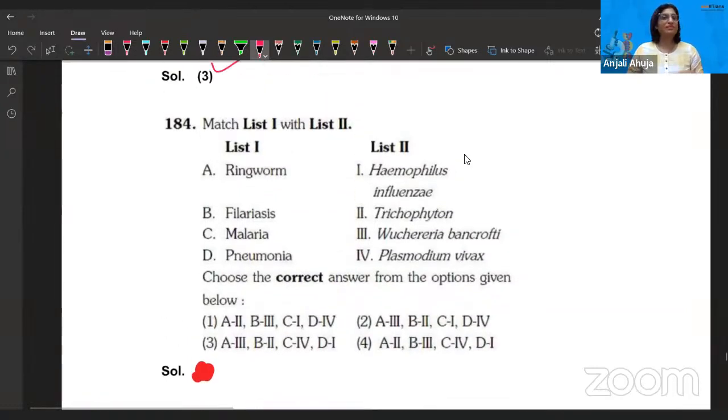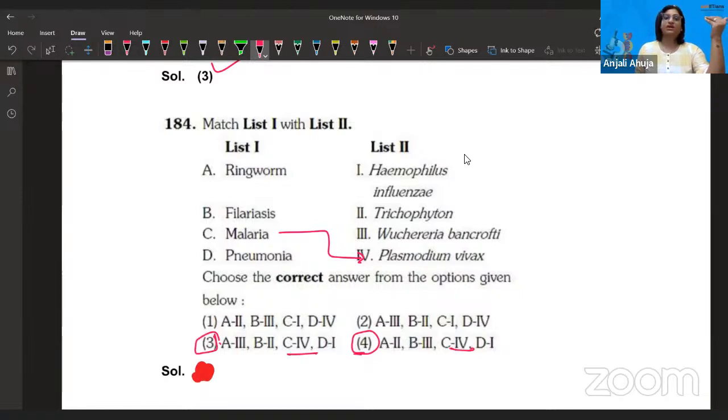First of all, many people confuse ringworm with a worm. It's not a worm, it's a disease, and it is a fungal disease. Let's take the easiest one to understand, that a 9th class student can also solve, which is malaria. Malaria is caused by Plasmodium vivax, right? So let's see, C is matching with 4th in this and in this.